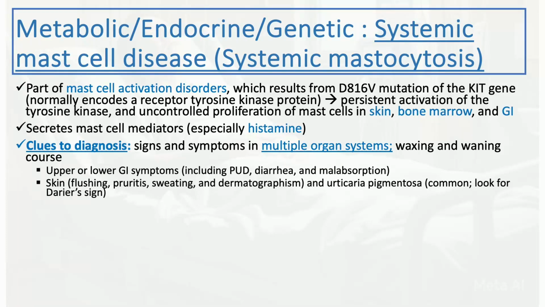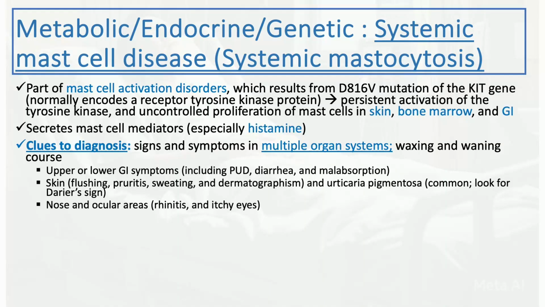In the skin, patient might have flushing, itching, sweating, dermatographia. So when you press on the lesions, it actually extends and can produce more lesions. And patient might have urticaria pigmentosa, very characteristic, as also common. There is a Darier's sign, which basically, if you rub the suspected lesion, you're going to have a local reaction with increased erythema and swelling at the site. Characteristic, and if you can elicit that, it would be helpful.